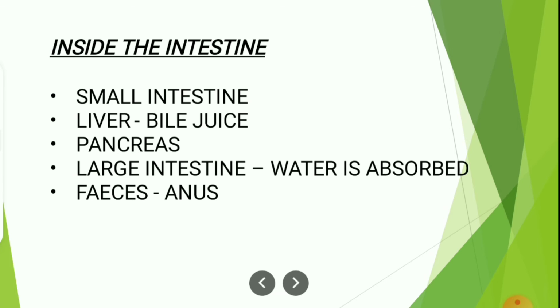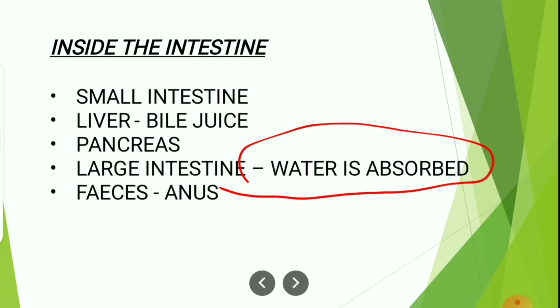And the remaining waste which is left over, along with some water, will be present in the solid state, and that will be sent to the large intestine. Once it goes through the large intestine, its main work is to absorb the water. The water is absorbed in the large intestine, and the solid waste will be sent out through the anus. This is the entire process which happens for the food you take, children.